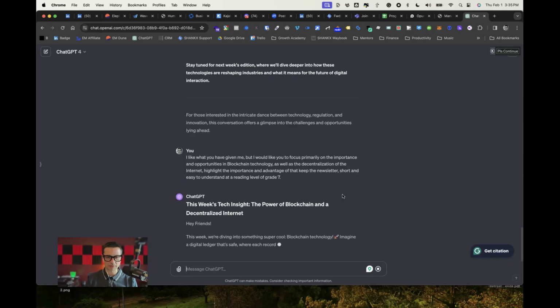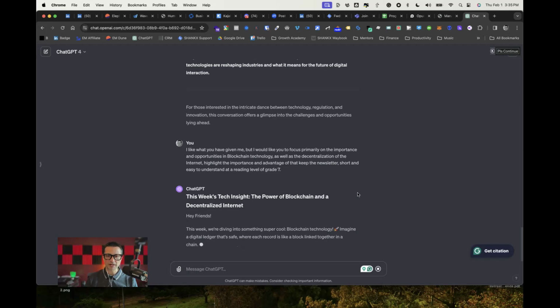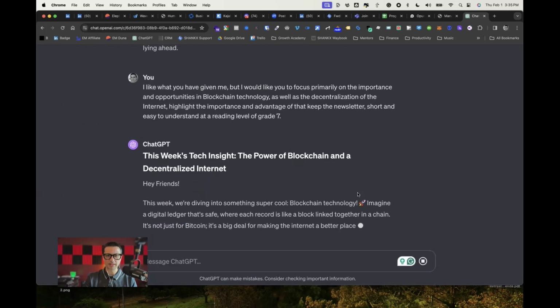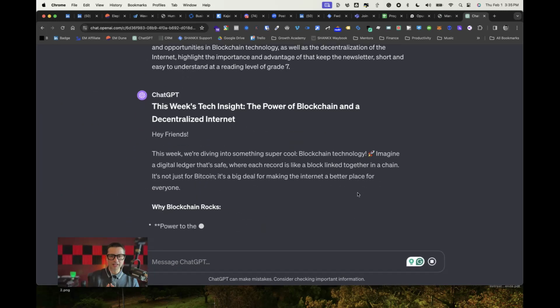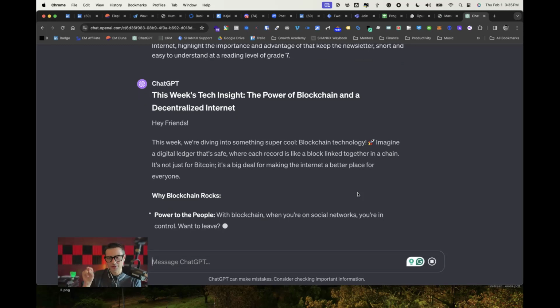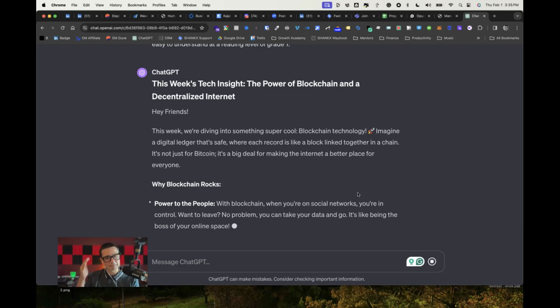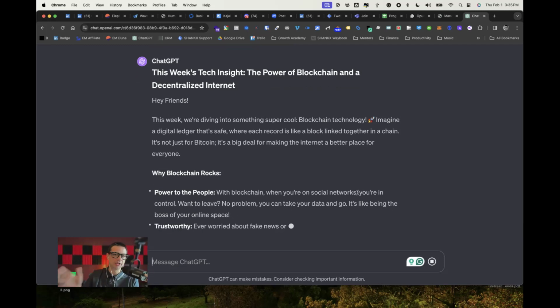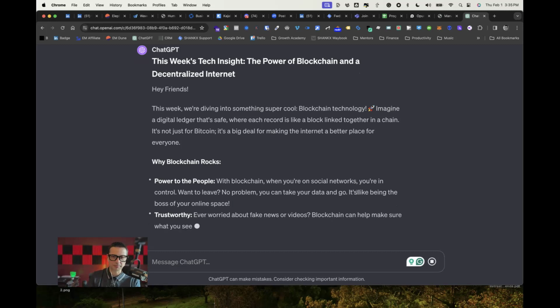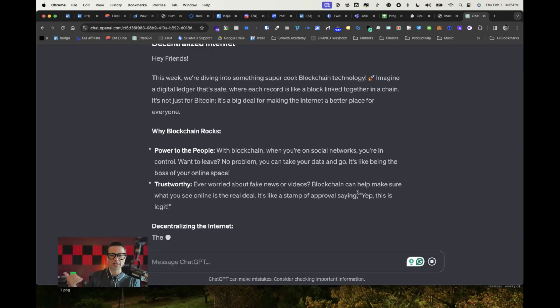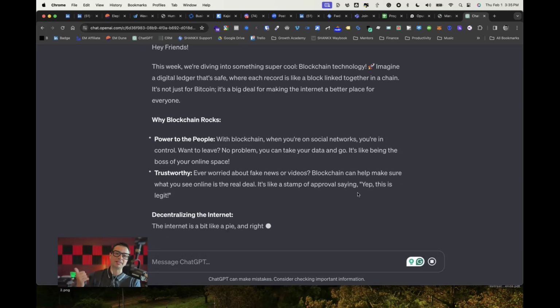Hey friends, this week we're diving into something super cool, blockchain technology. Imagine a digital ledger that's safe, where each record is like a block linked together in a chain. It's not just for Bitcoin, it's a big deal for making the internet a better place for everyone. Why blockchain rocks? Power to the people. With blockchain, when you're on social networks, you're in control. Want to leave? No problem. You can take your data and go. It's being the boss of your online space.